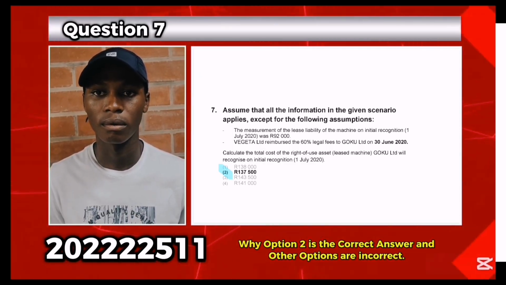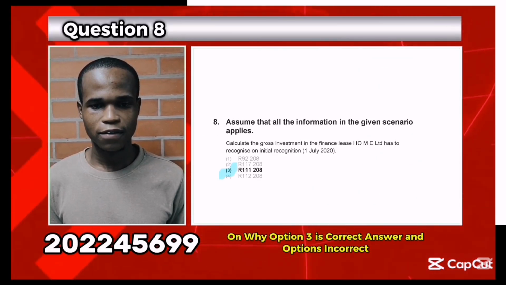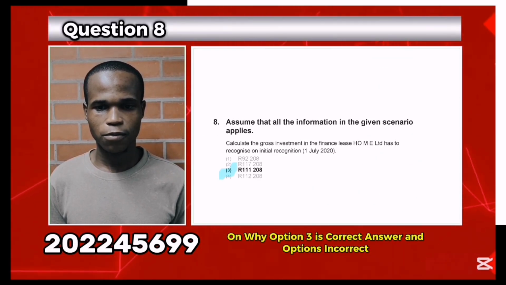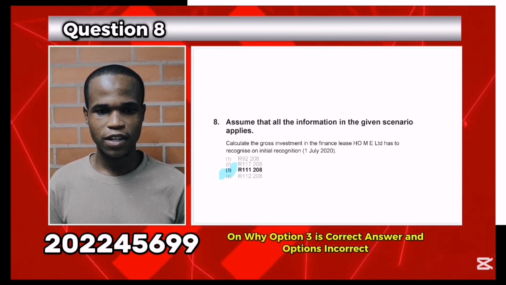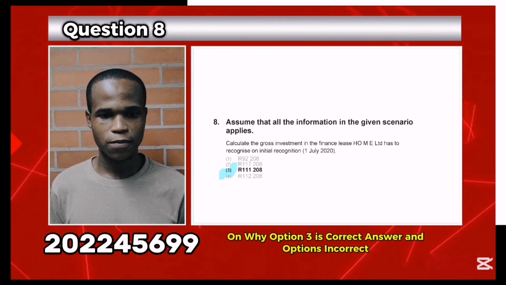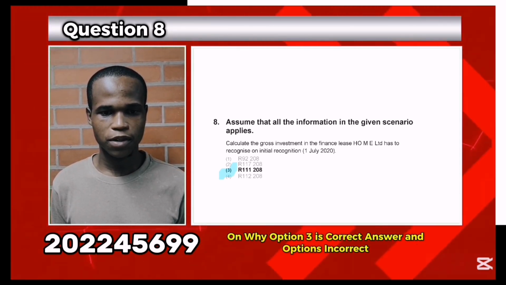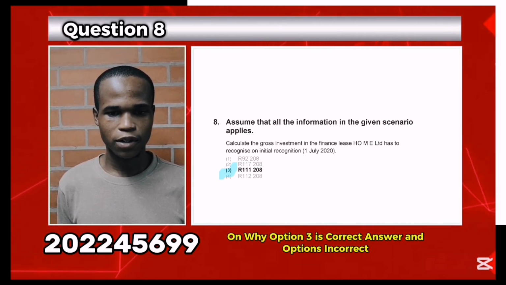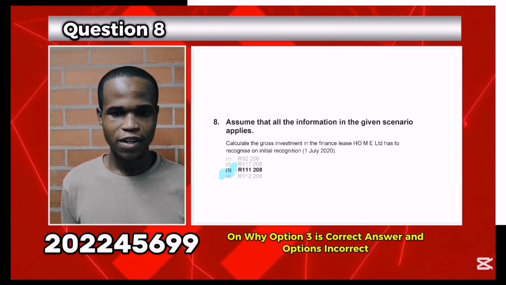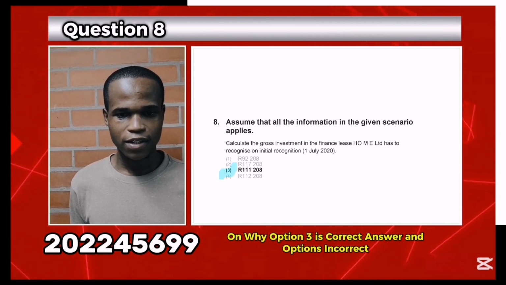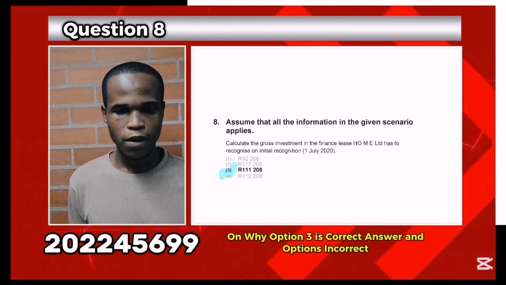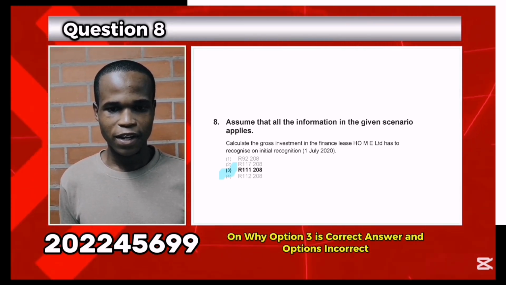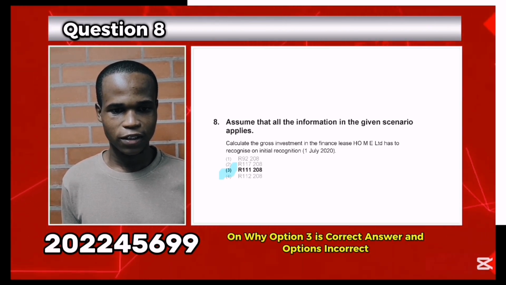To calculate the gross investment in the finance lease for Home Ltd, we consider the total lease payments receivable. Calculation of gross investment: the gross investment includes lease payments for 3 years, which is 30,736 multiplied by 3, equal to 92,208.